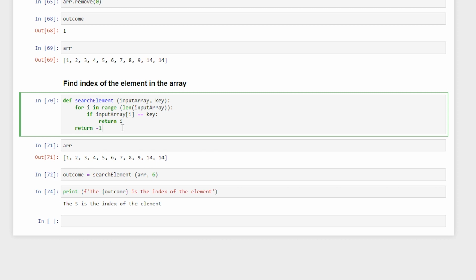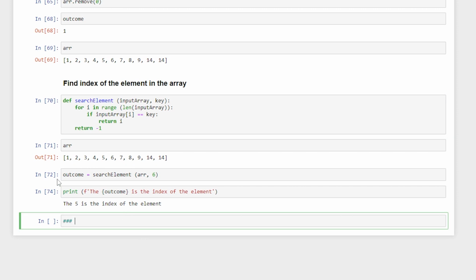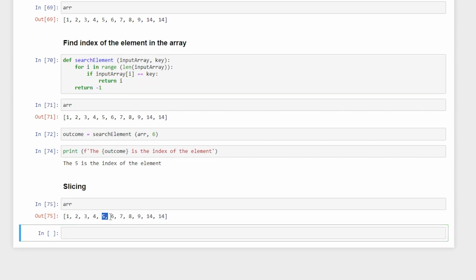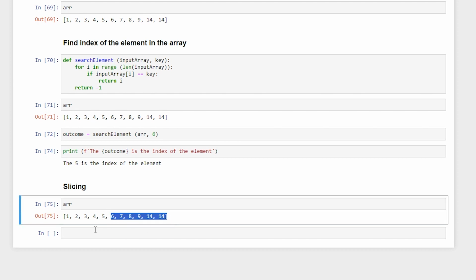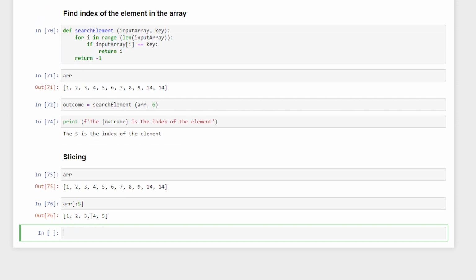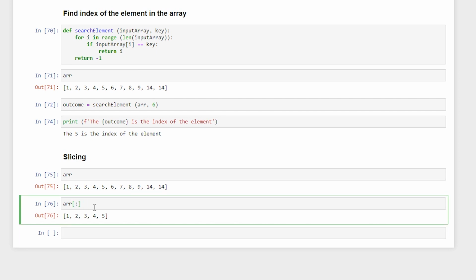There are again many things associated with arrays, but at the moment I would like to cover something known as slicing, and then we will go directly to the Leetcode problems. So slicing is where, if this is my array, I want to print from a very specific position. Let us say I want to print the elements starting from here. I can say array, and I would like to print after the 5, because 5 is the index. So understand this is before and this is after.